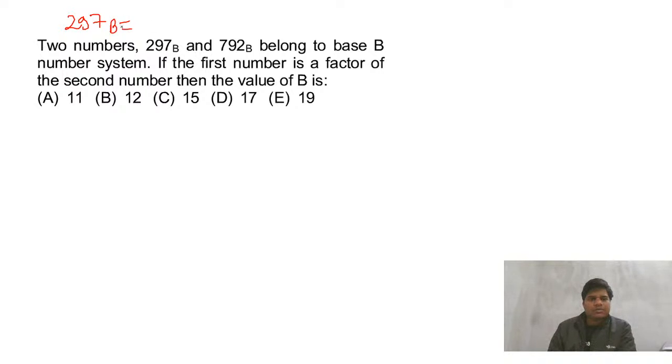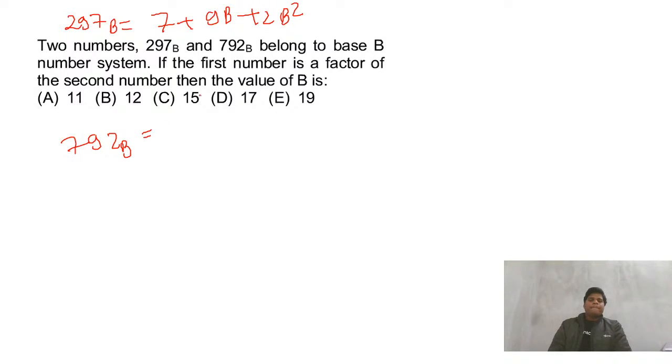Just open this. So if we write, 7 plus 9b plus 2b square, and the second number will be 2 plus 9b plus 7b square. Is this fine?